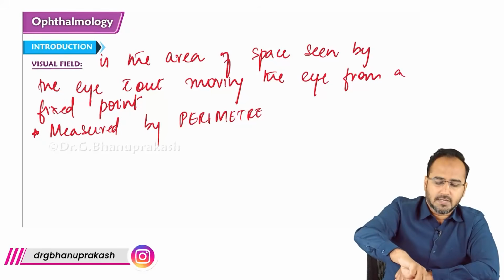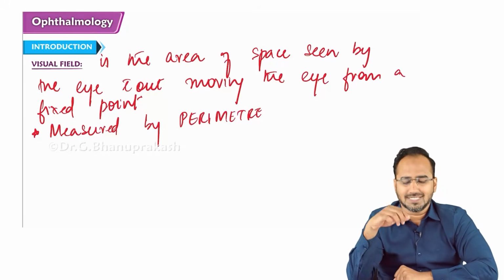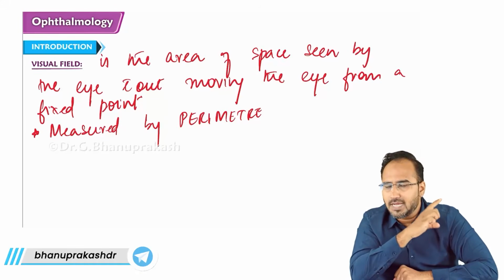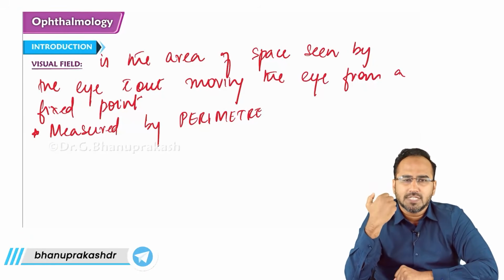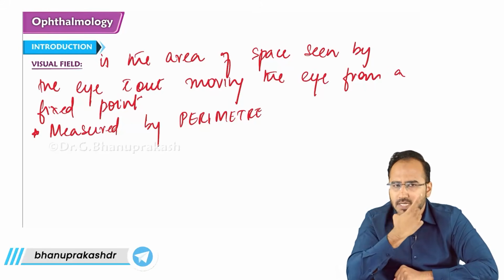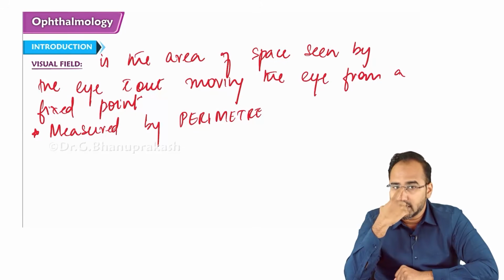Now guys, look over here. In this visual field, we need to remember the four visual fields: superior, nasal, temporal, inferior. Which is the shortest visual field? Superior, inferior, temporal or nasal? The nasal. Why?